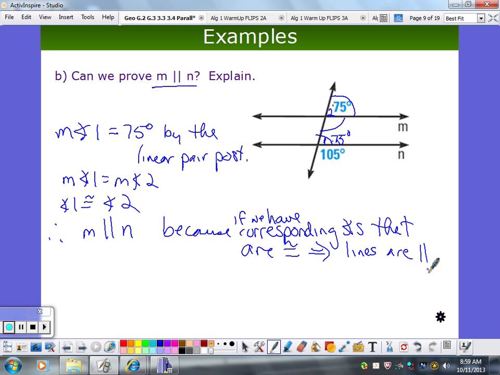That's what the book calls these things, the corresponding angle converse postulate. I have trouble remembering all those big words. But I can remember that if the corresponding angles are congruent, the lines are parallel. That to me is easier to remember.